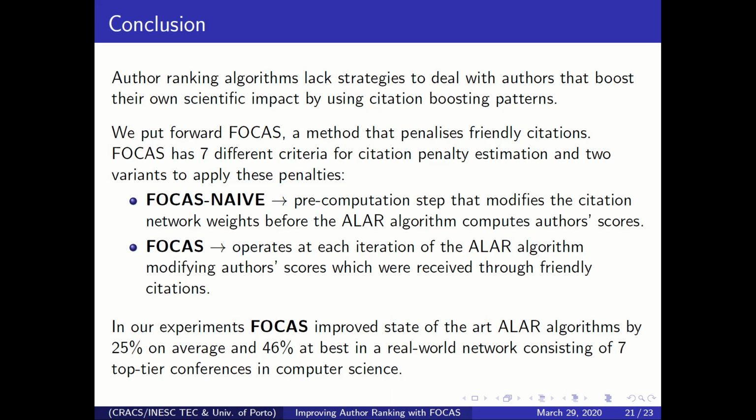So just to give you a conclusion about this work, we observed that author rank algorithms lack strategies to deal with authors that boost their own scientific impact by using citation boosting patterns. We also propose FOCAS, which is a method that penalizes friend citations and has a total of 7 different criteria for citation penalty estimation and 2 different strategies to apply these penalties. One is FOCAS-NAIVE, where you can use it as a pre-computation step that changes the network weights before the author rank algorithm processes the diffusion steps. And the other one is FOCAS, which operates at each iteration of the author ranking algorithm and modifies the score received from friend citations.